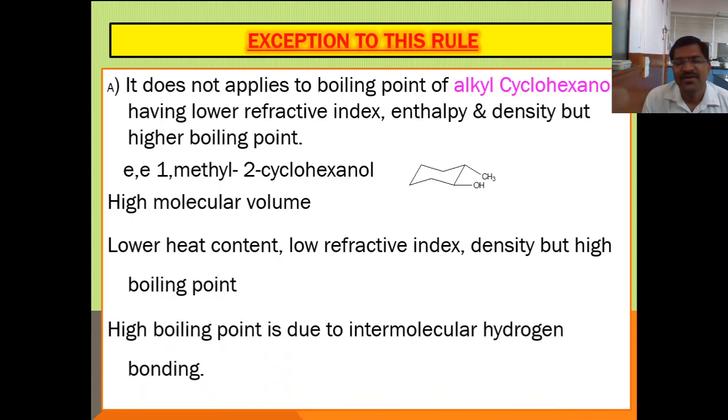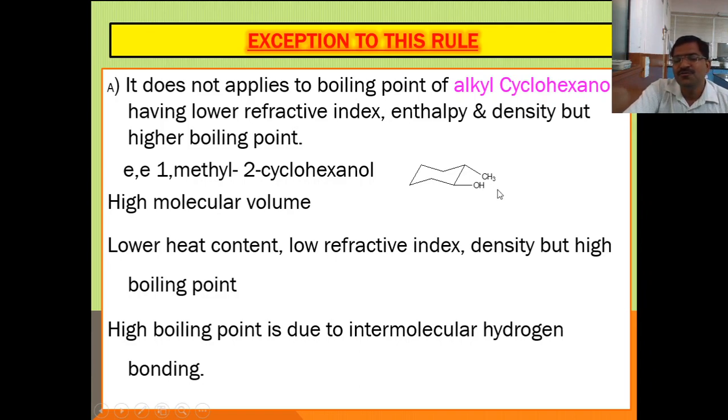Now the high boiling point is due to intermolecular hydrogen bonding. This hydroxy group is towards the outward side and it forms hydrogen bonding with another molecule. The hydroxy group forms intermolecular hydrogen bonding with another molecule of the same kind. And we know that intermolecular hydrogen bonding increases the boiling point. Why?